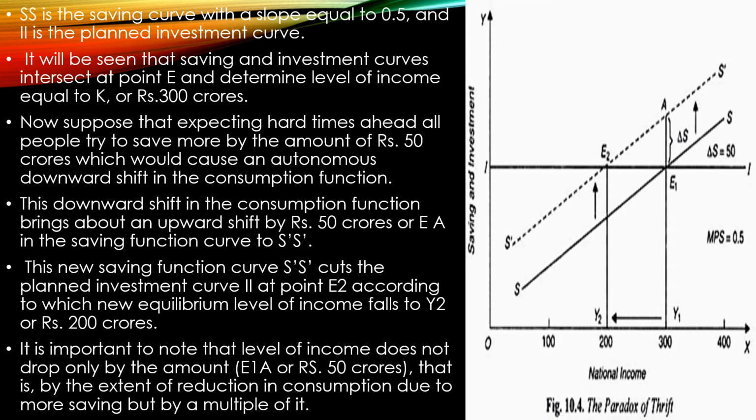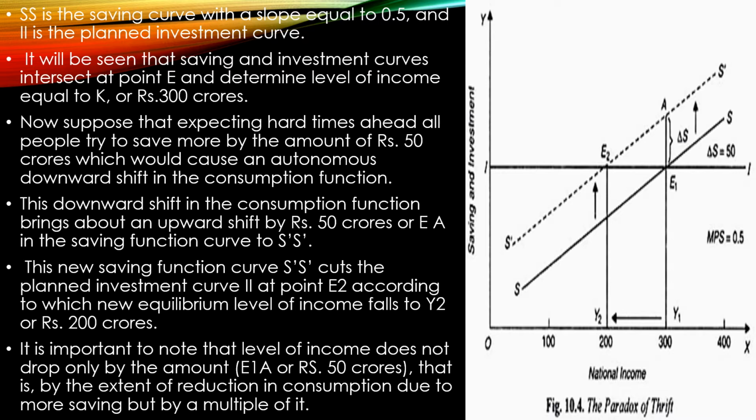If you look at the figure, you will see that SS is a saving curve, and the slope of the curve would be equal to 0.5, and LL is a planned investment curve. You can see that it is horizontal, right? And it will be seen that the saving and investment curves both intersect at point E, and this would determine the equilibrium level of income, which is equal to K, which is 300 crores.